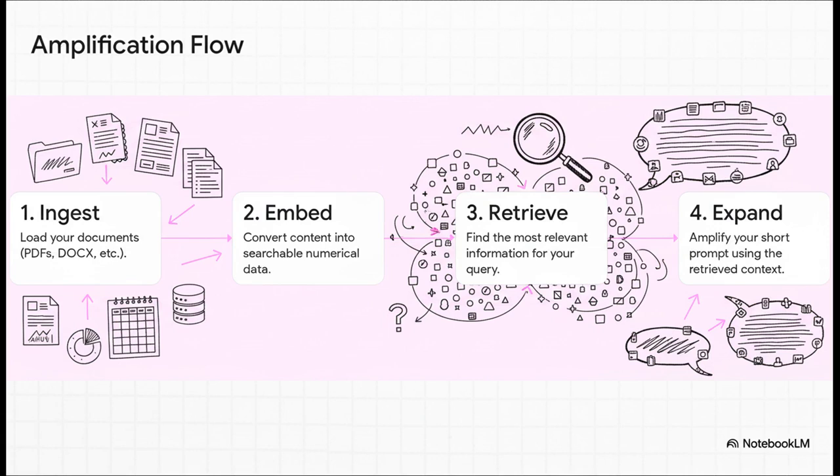First up, ingest. You feed it your own documents, PDFs, Word docs, you name it. The system loads them all up. Step 2 is embed. All that content gets converted into searchable data, basically numbers the computer can search through really fast. Then, step 3, retrieve. When you ask your simple question, it goes and finds the most relevant bits of info from those documents. And finally, step 4, expand. It takes your short prompt and amplifies it using all that context it just found.